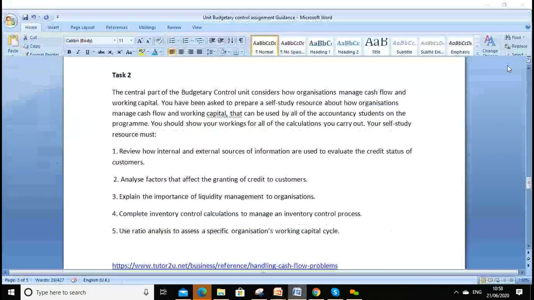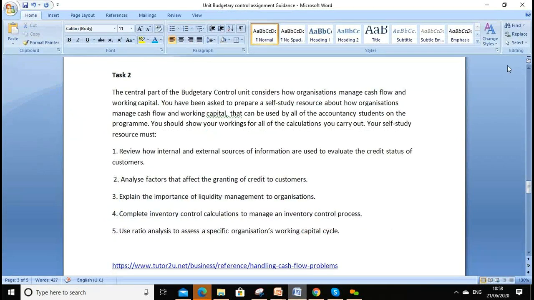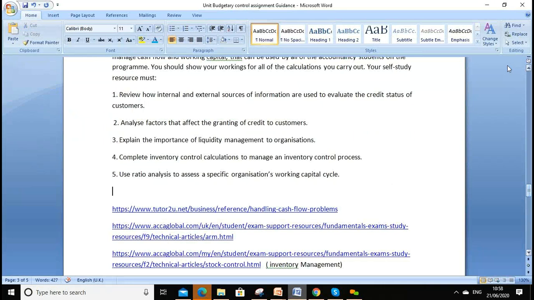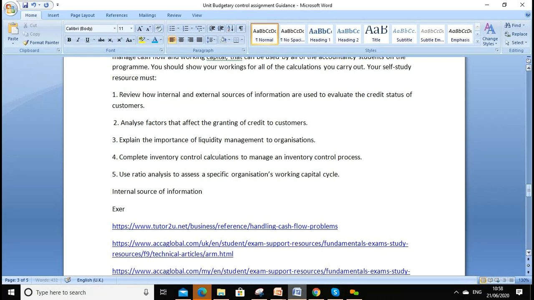So you may divide your discussion into internal sources of information and external sources of information.